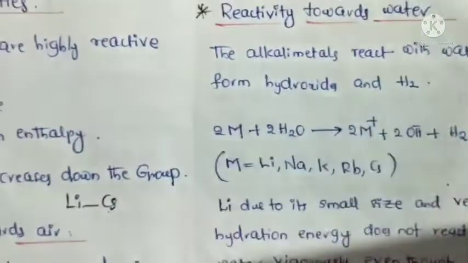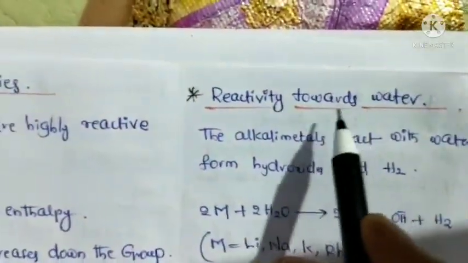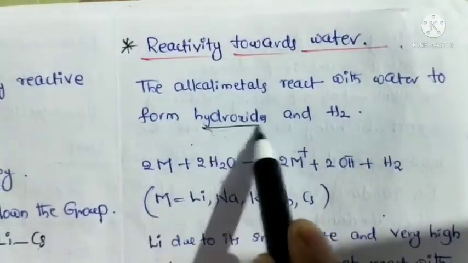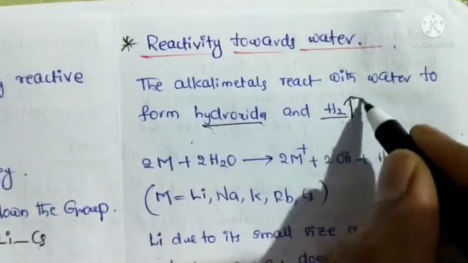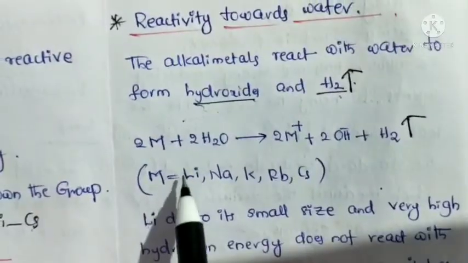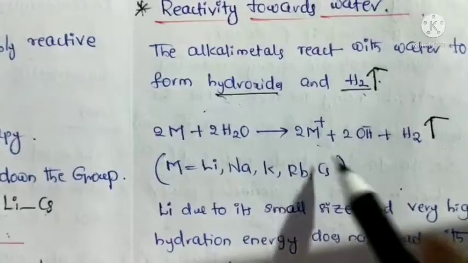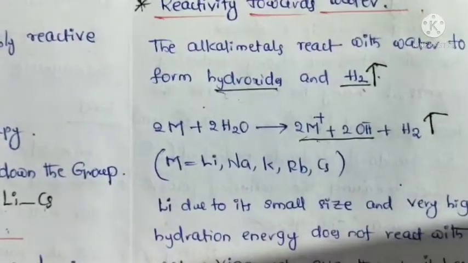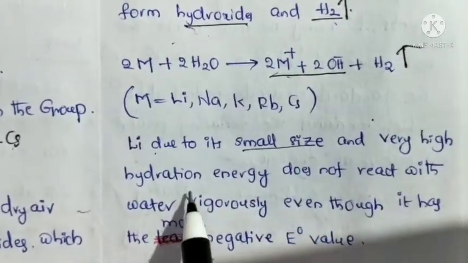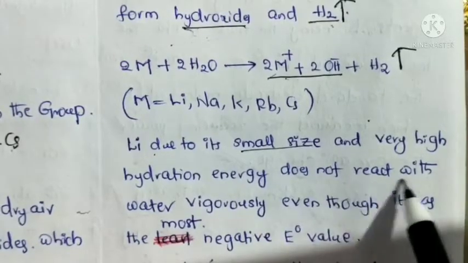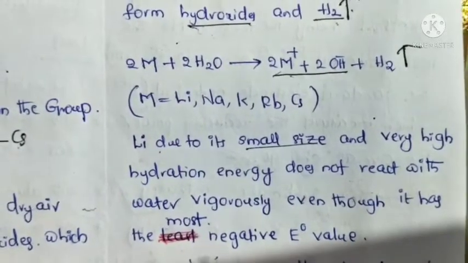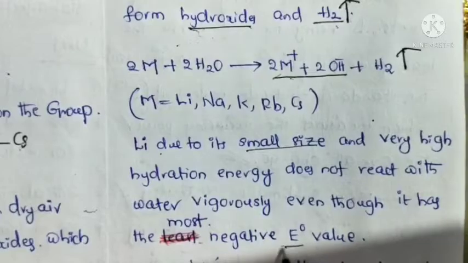Next, reactivity towards water. The alkali metals react with water to form hydroxides, and hydrogen gas is liberated. So all alkali metals react with water to form hydroxides. Next, lithium, due to its small size and very high hydration enthalpy, does not react with water vigorously, even though it has the most negative electrode potential value.